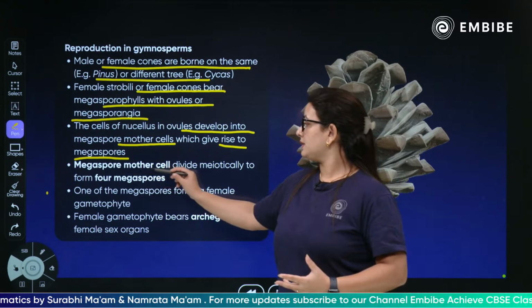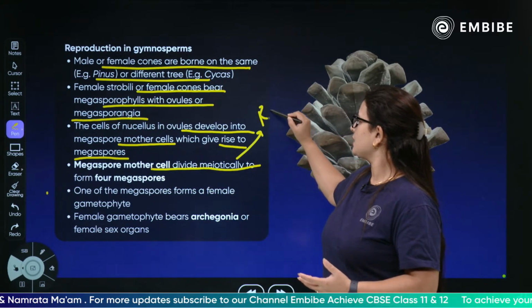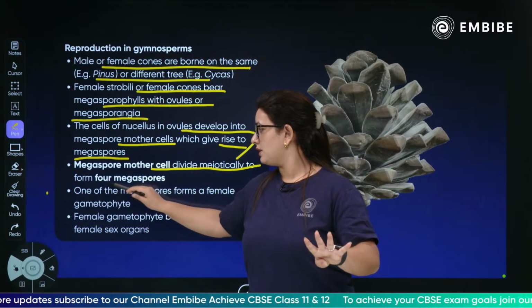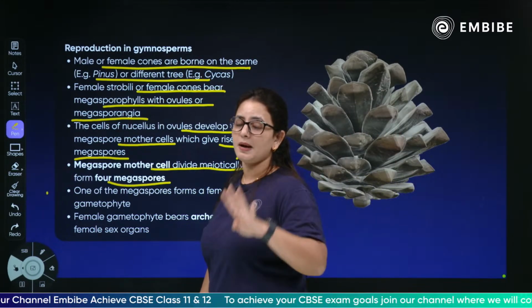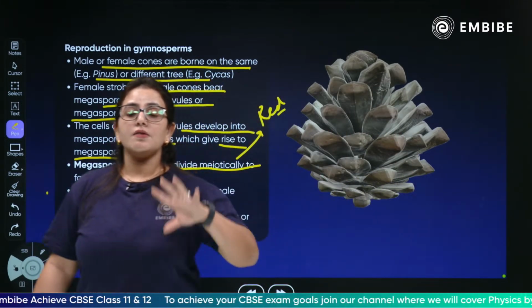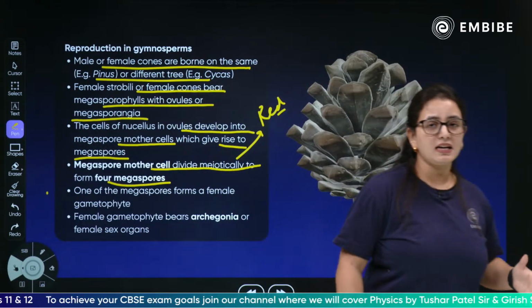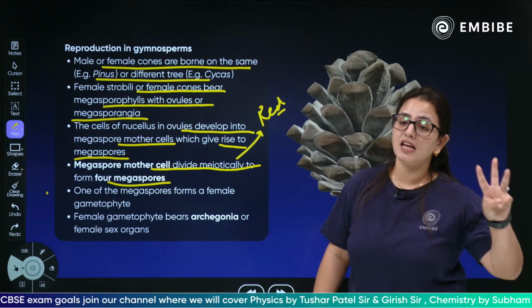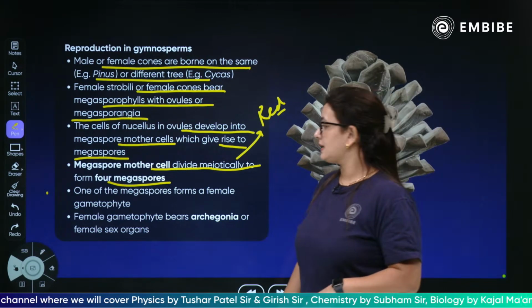Yes, so there is a nucellus, a layer of cells which will form the megaspore mother cell, which undergoes division and will give rise to the megaspore. The megaspore mother cell divides meiotically. Why meiotically? There is a reductional division to give rise to 4 megaspores. The megaspore mother cell will go under the reductional, or meiotic, division to give rise to the 4 megaspores, out of which 3 will degenerate and only 1 will remain functional.